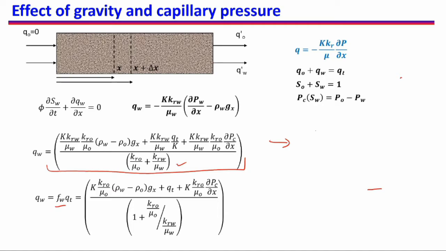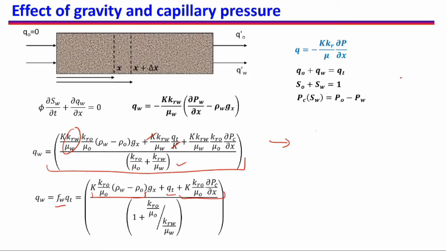So what I have done here is that I have cancelled out this term and I have divided everything by KRW by mu W, so that we have some semblance of what we have derived when we did not consider capillary pressure and gravity. So here we see that we get FW is equal to, so now if we take QT also out, FW will become equal to, so this is the term of gravity, this is of capillary pressure, this is convection.